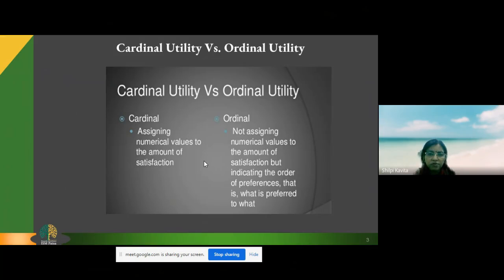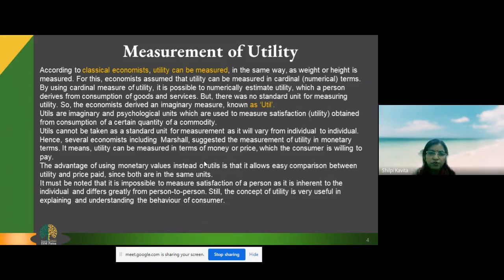Still, the cardinal utility approach gave a very distinct phenomenon which they observed through assigning numeric values to utility, which we will come to know. Measurement of utility was a concept given by the classical economists, and they measured utility in terms of utils. Just as we measure money in rupees, they were measuring utility in imaginary units called utils. And then they gave numeric values of 10, 8, 7, 6 or 5.